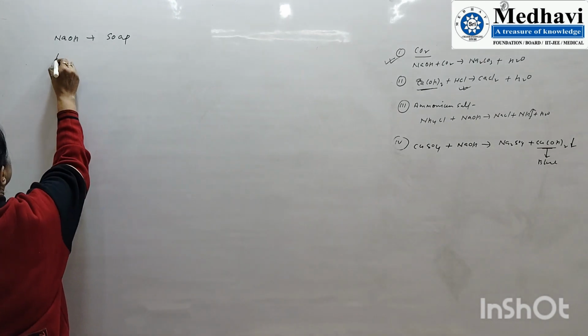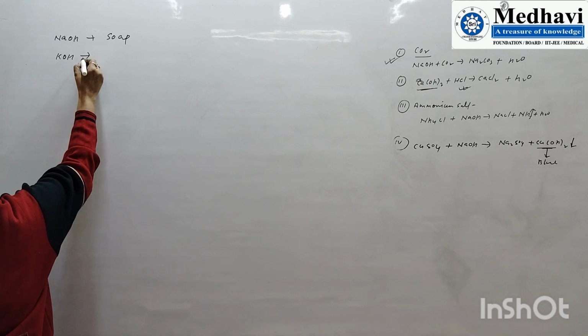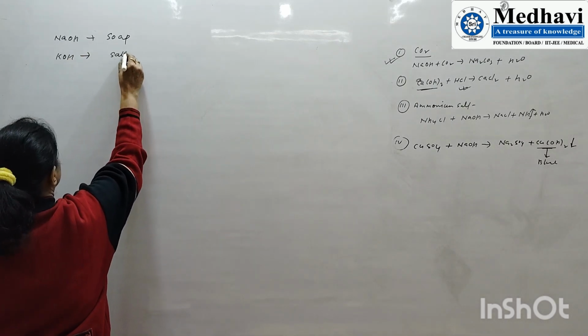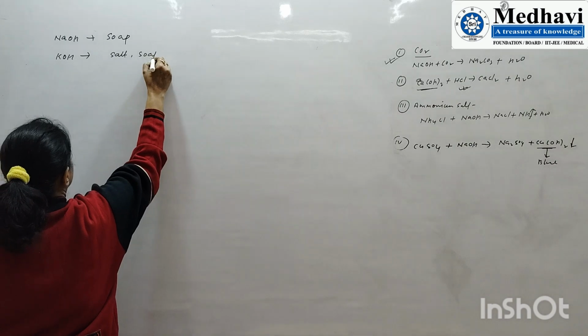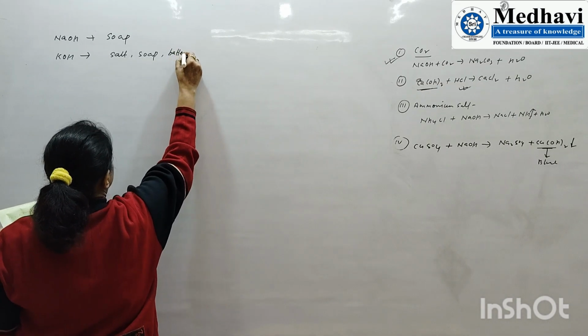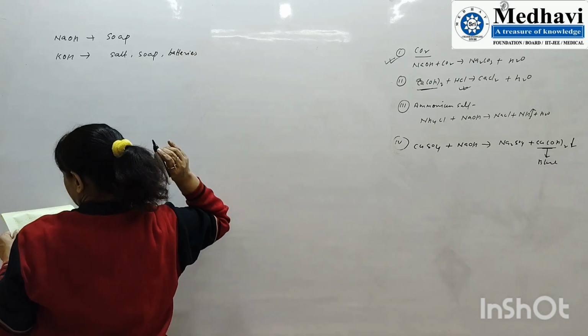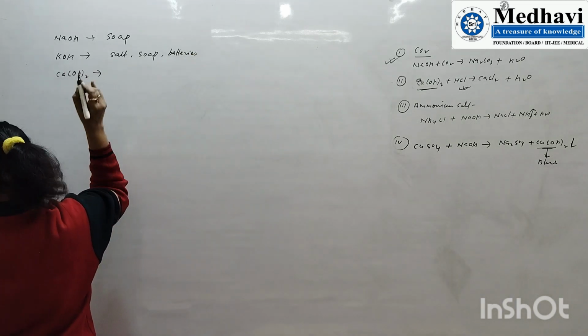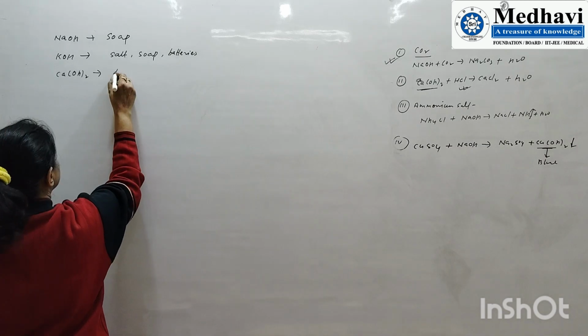Potassium hydroxide, KOH, is used in soap and batteries. Calcium hydroxide is used in bleaching powder.